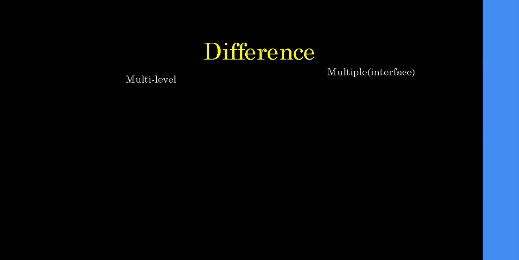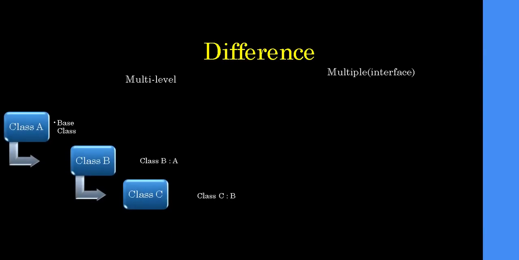And the difference between multi-level and multiple. This is multi-level. In brief, I am explaining inheritance as of now. Here, class A is the base class.